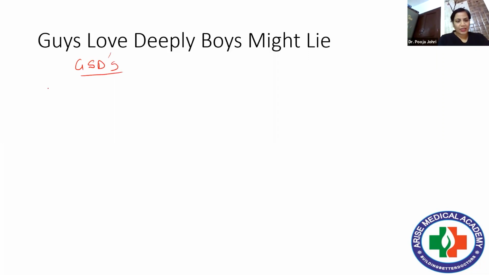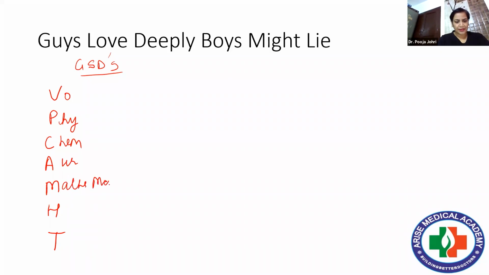The mnemonic for this is "Woh physics, chemistry aur maths mein hoshiyar tha." Again, I'll repeat it: woh physics, chemistry aur maths mein hoshiyar tha.